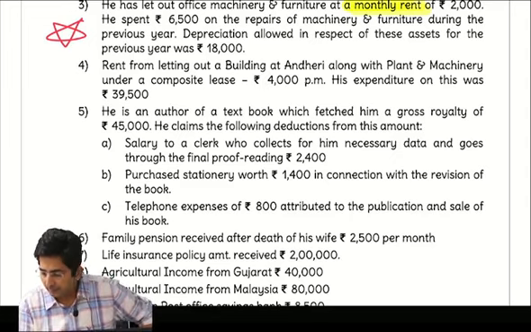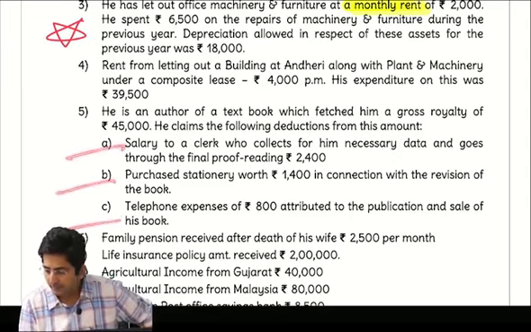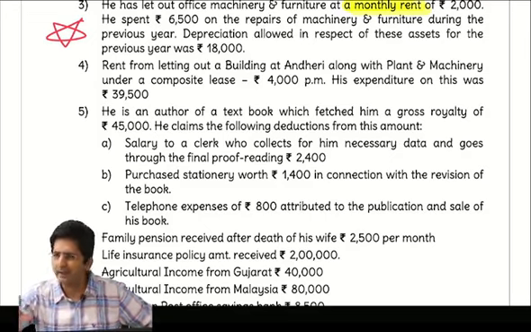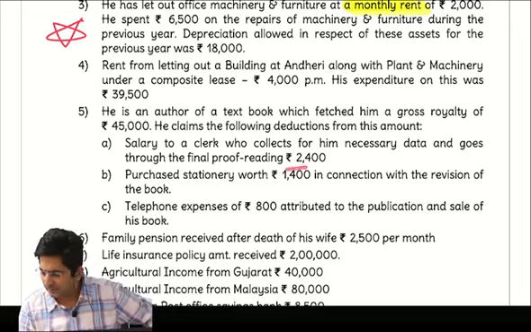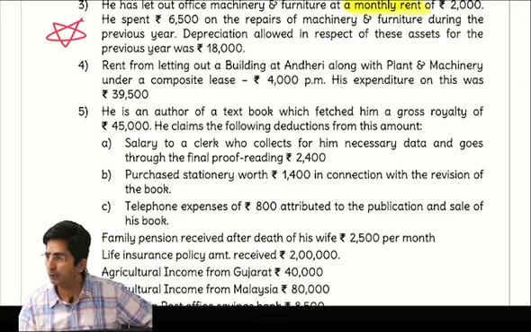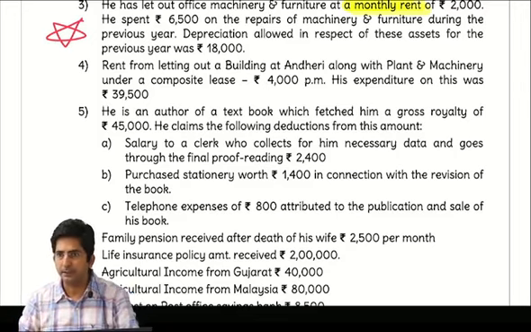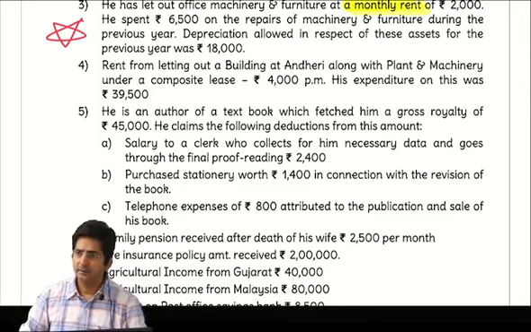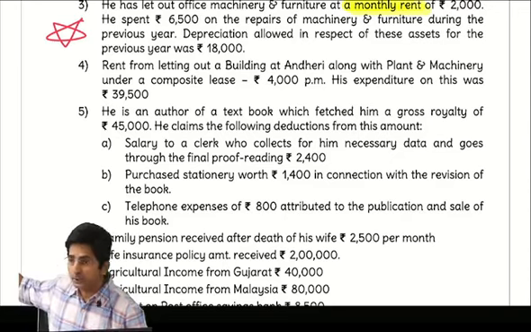And then they have given 3 expenses. Don't get into the details of the type of the expense. Expenses are there, to be deducted. Like there is some 2,400 salary paid to a clerk for proofreading. You know what proofreading is? After the typing is done, we ask someone to check, is there any printing mistake? Like in my question book you saw there was some printing mistake.